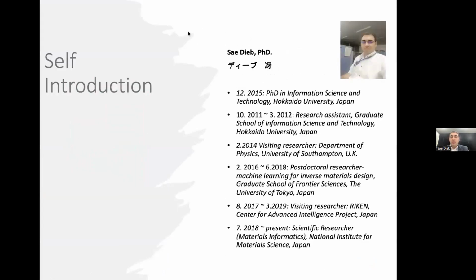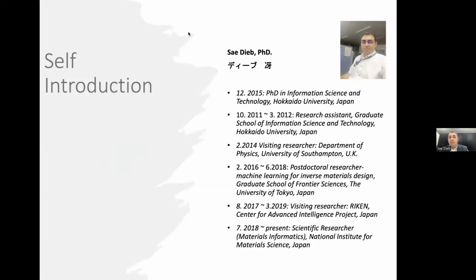So this is a brief introduction about me. Like Dr. Shawaf mentioned, I have a PhD in information science from Hokkaido University, Japan. At that time, I used natural language processing to extract experimental settings for nanocrystal device development from research papers. Then I moved to have a postdoc at the University of Tokyo.